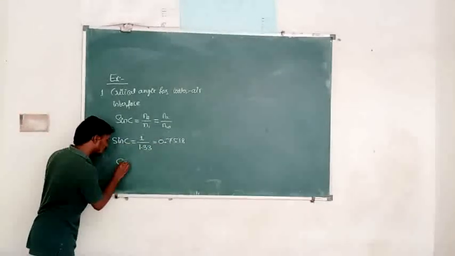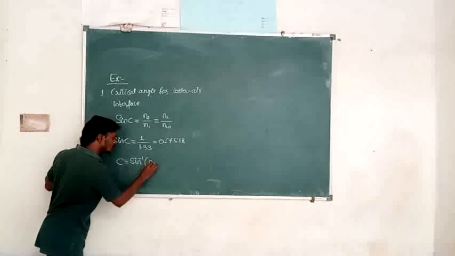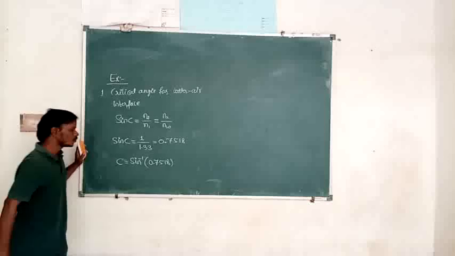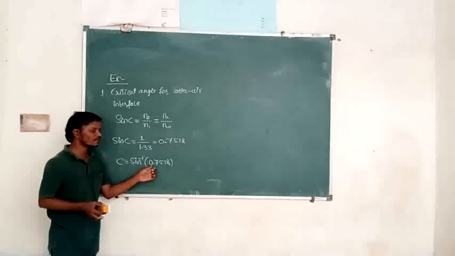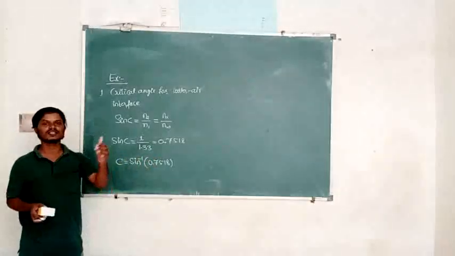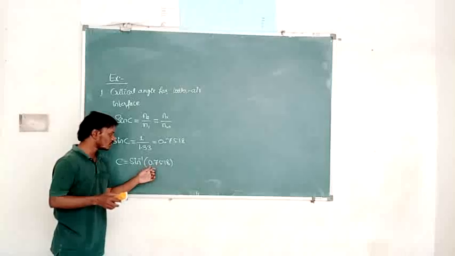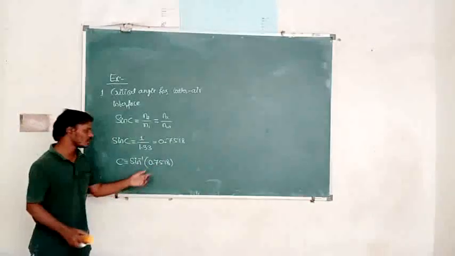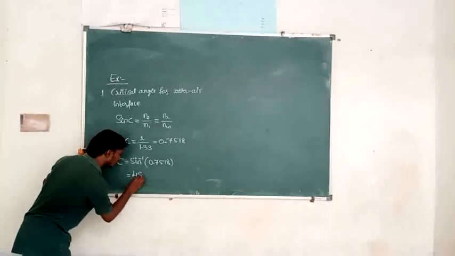Then C is equal to sin inverse of 0.7518. For what angle this value is there, we have to find by using the logbook, searching in the natural sine tables. So that angle is 48.7 degrees.